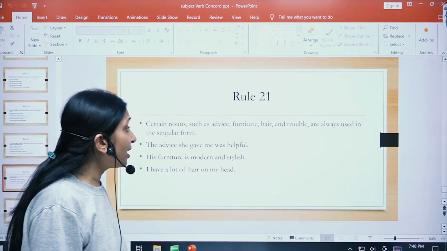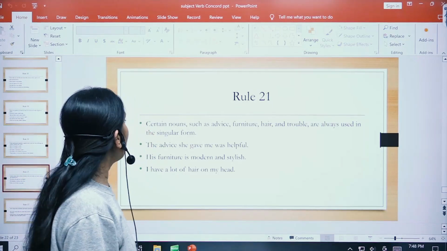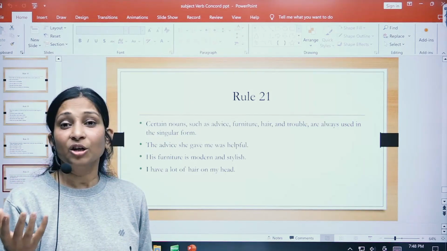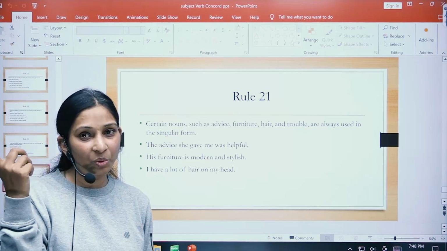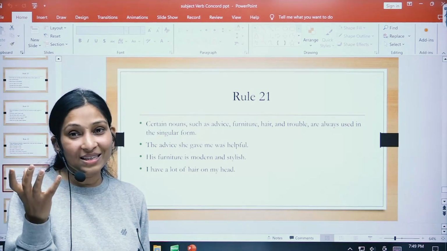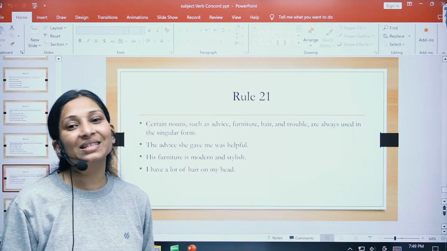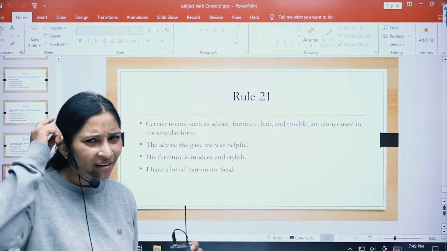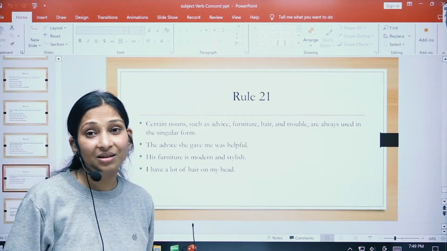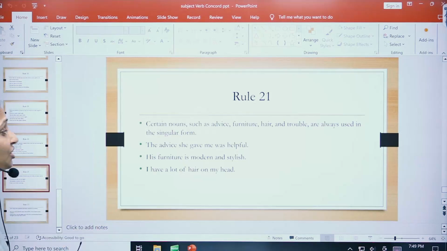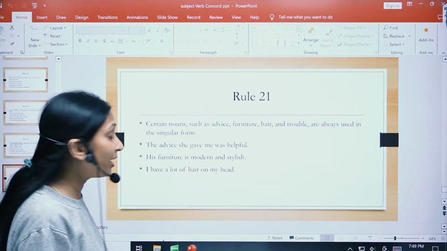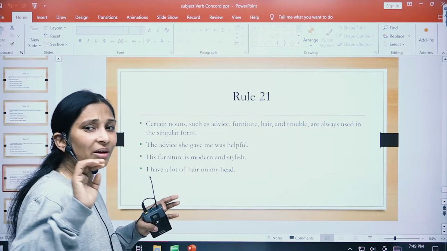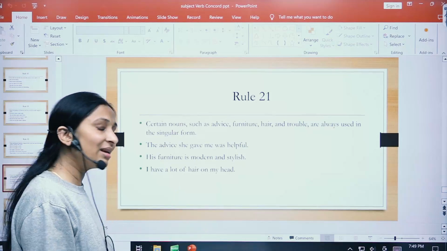Certain nouns such as advice, furniture, hair, and trouble are always used in singular form. Like advice, maybe you are providing pieces of advice. If you're using pieces of advice, then it will be plural. But if you're using simple advice, because it is not countable, you're going to use a singular verb, right? Furniture is used as singular. Hair is used as singular, and trouble is used as singular. So here, the advice she gave was helpful, not were, right? His furniture is modern and stylish. Maybe we're talking about pieces of furniture, but then the furniture altogether has been taken, and it takes a singular verb.